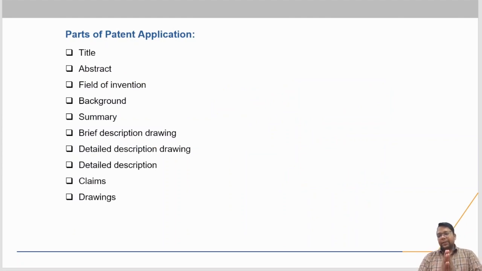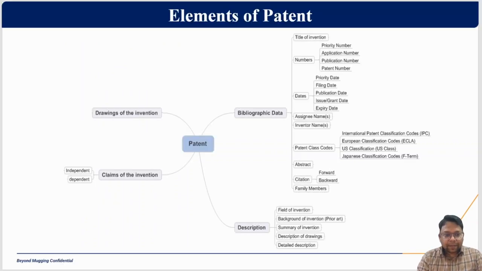And इसके बाद देखते हैं, we already studied the different kinds of patent applications. Now we are going to see what the elements of the patent are. I don't know if any one of you has already seen a patent application, how a granted patent looks. A granted patent or patent application has different sections: title, abstract, field of invention, background, summary, brief description of drawings, detailed description, claims, and drawings. Each and everything you can see there, right?